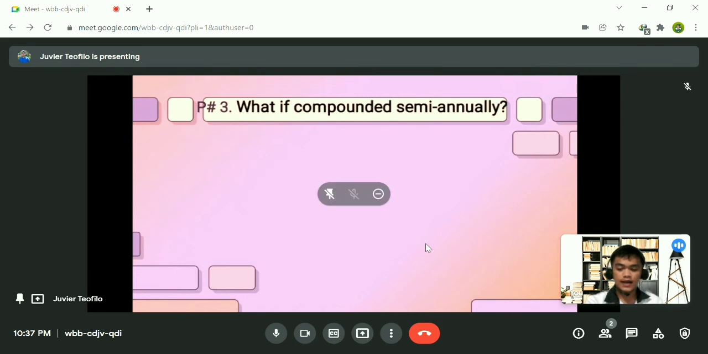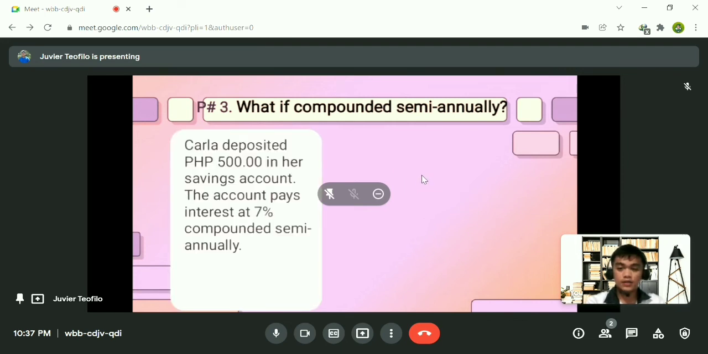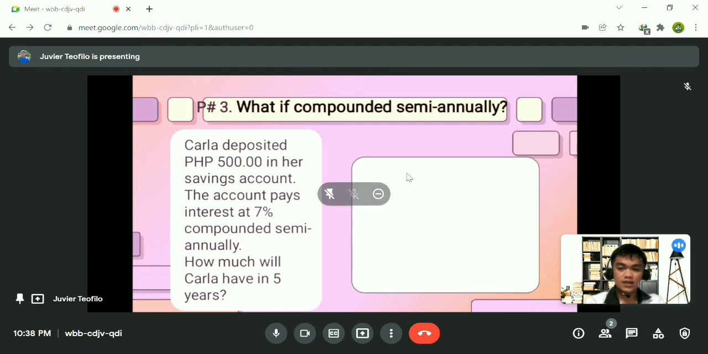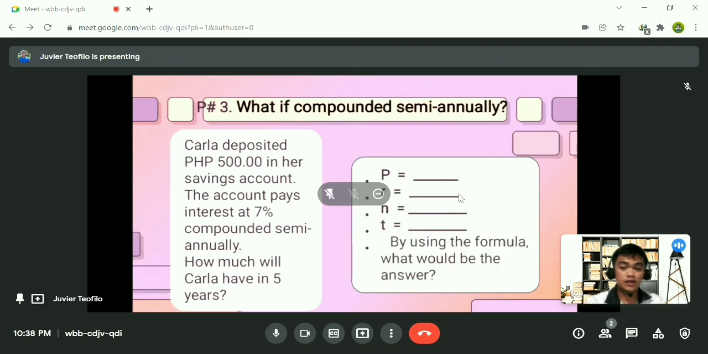In the next slide, what if compounded semi-annually? Now in semi-annually, our n is equal to 2. Now let's have the problem. Let me read it to you. Carla deposited 500 in her savings account. The account pays interest of 7% compounded semi-annually. How much will Carla have in 5 years? Please send me your final answer in our chat box.